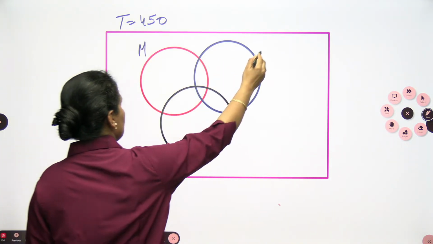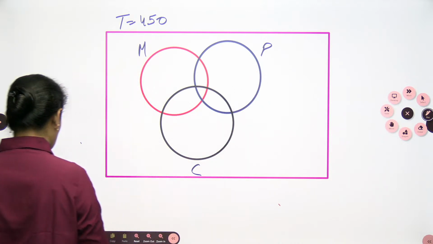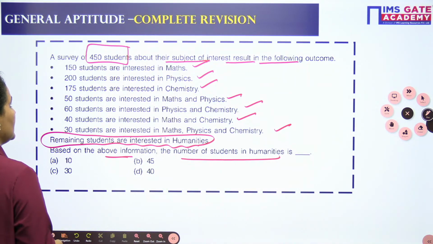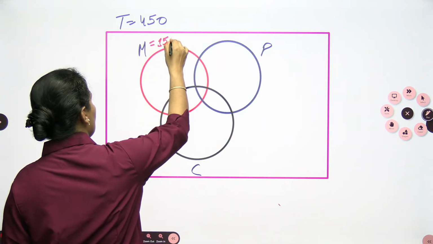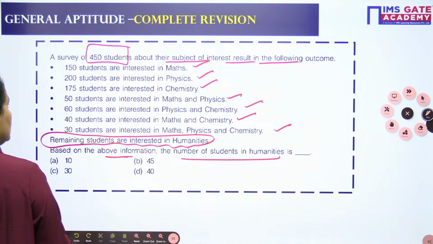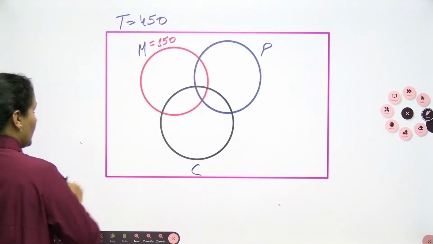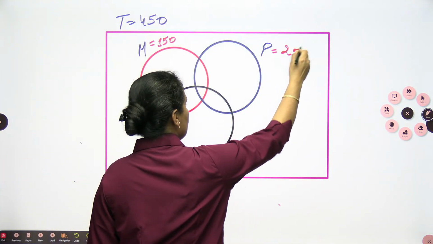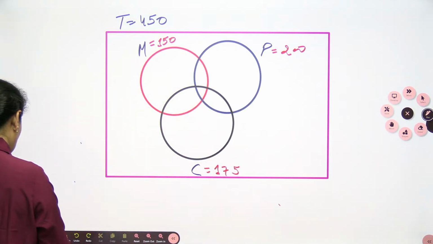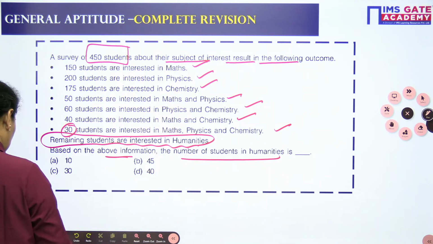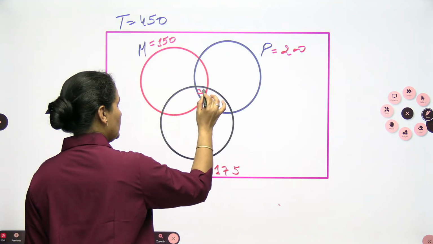Okay, maths, physics or chemistry. So we are having maths, physics and chemistry students. So maths is 150, physics is 200, chemistry is 175. All three is also given to us. All three is 30. So you can write down this as 30.